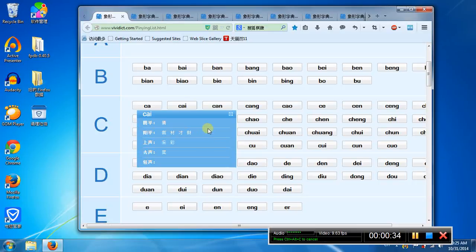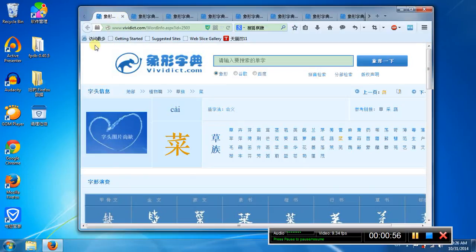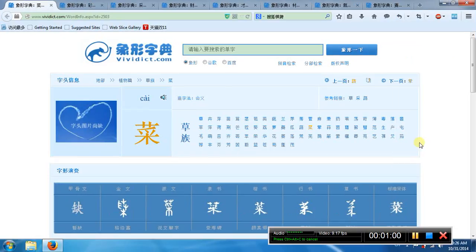8 characters, okay? The first tone, cai, is 1 character. Second tone is 4 characters. Third tone is 2 characters. The first tone has 1 character, okay? Start from cai. Cai is like the vegetable, okay?